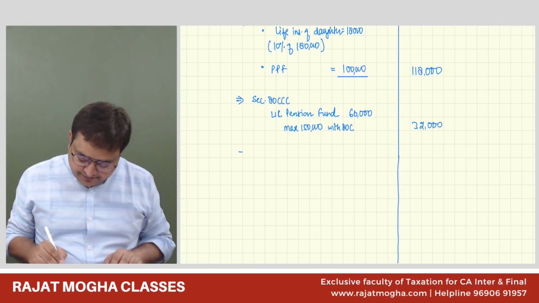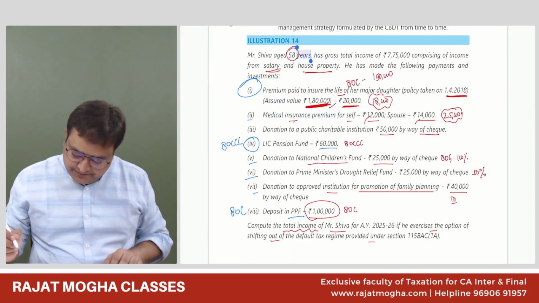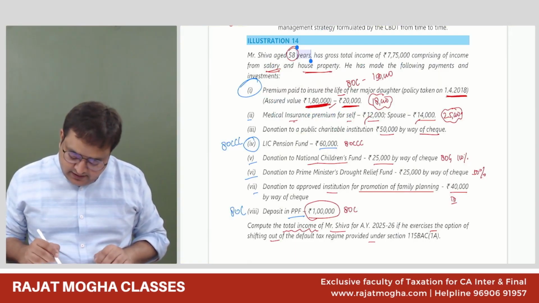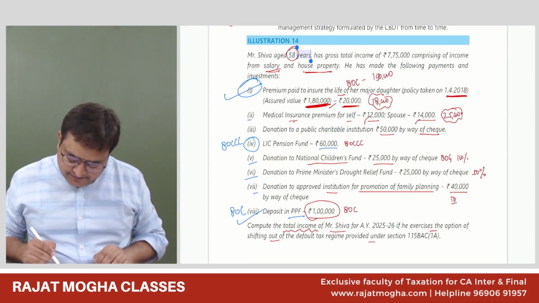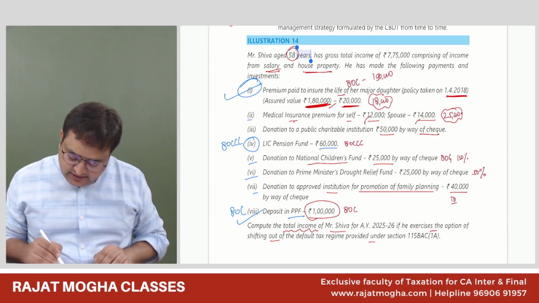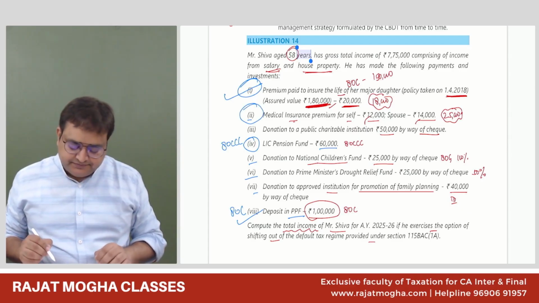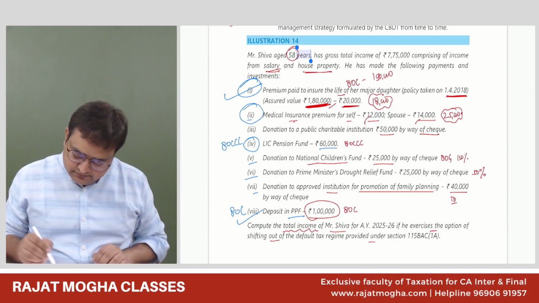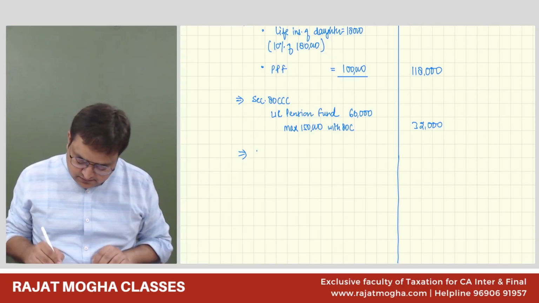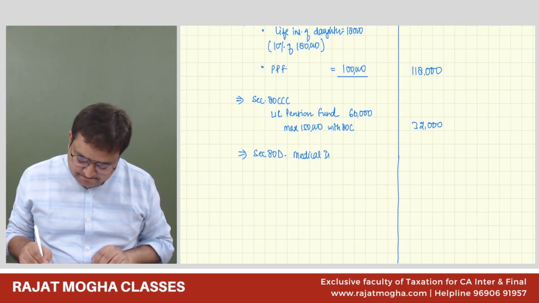Now, first we have done, last we have done. Then the second is 80D, medical insurance for self and spouse.